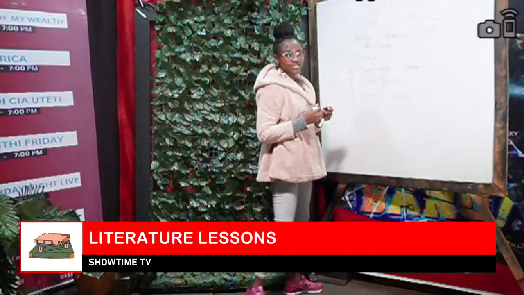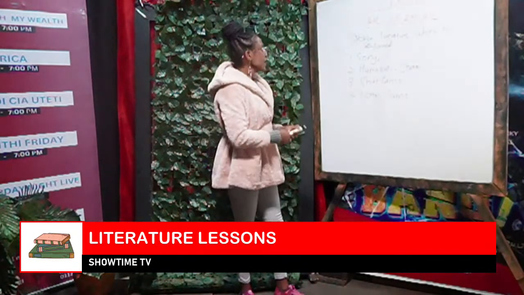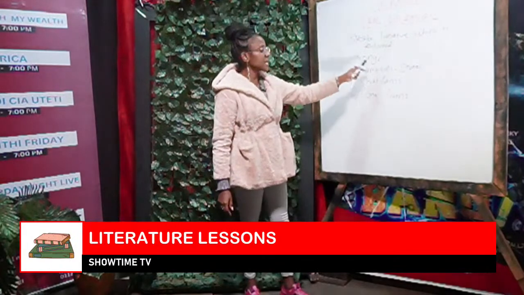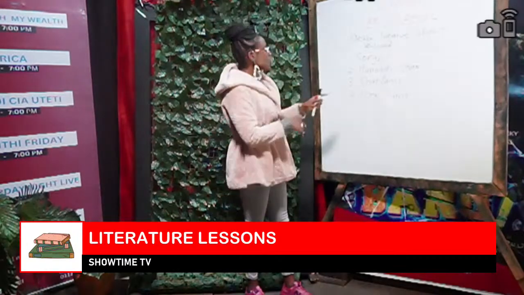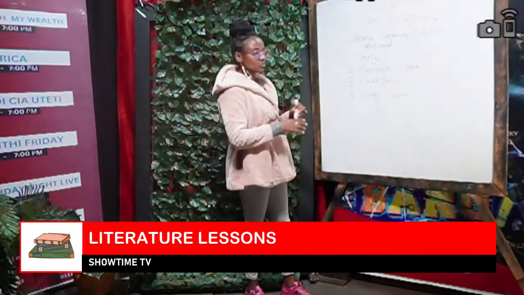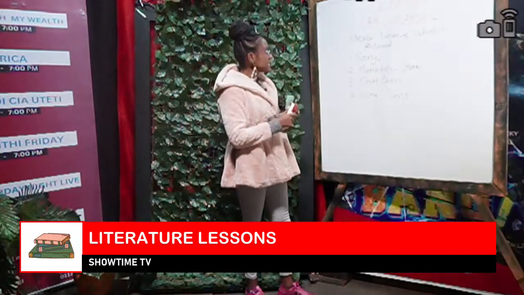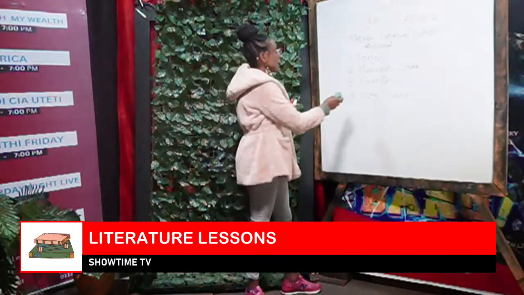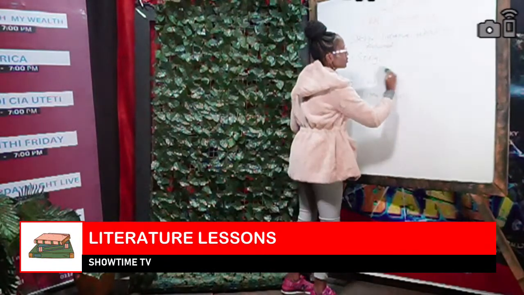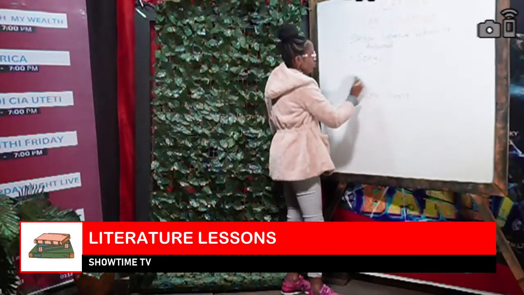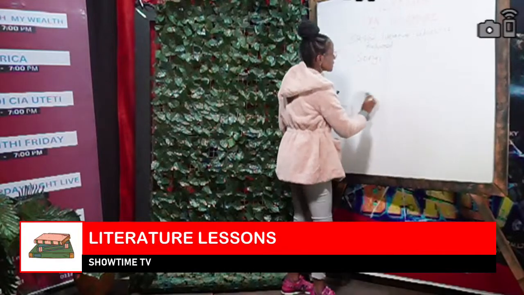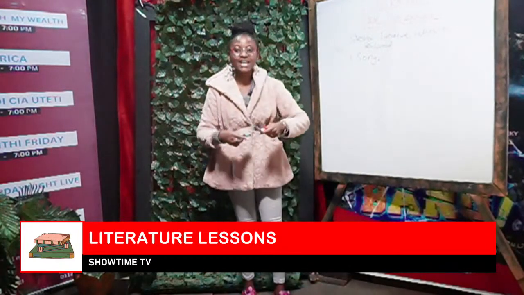So the first category that we have in oral literature is songs. We have narratives, which are also the stories. We have short forms and long forms. Don't forget that, my dear candidates. So the first category we are going to look at is songs. Let us look at the songs that we have in oral literature, and then we see how they are spoken and how they are performed.